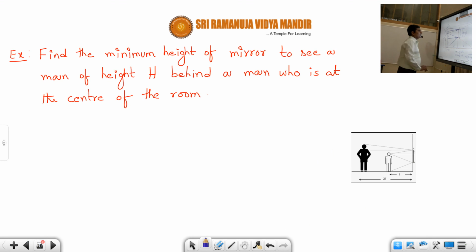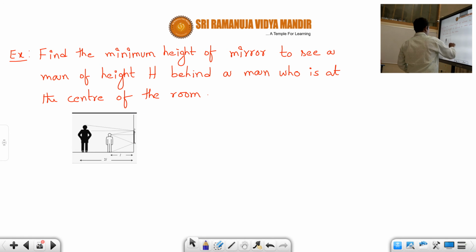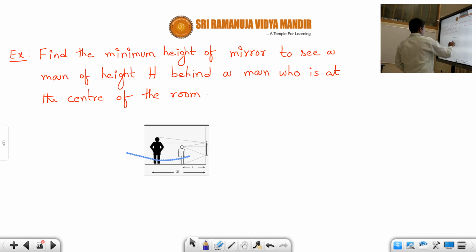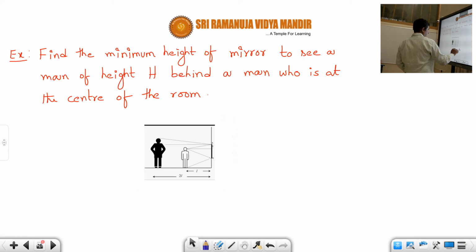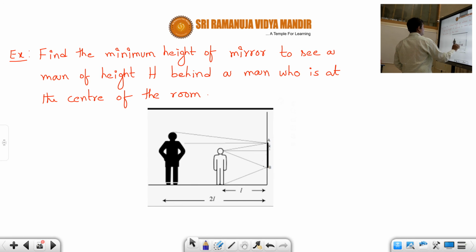Now there is one more problem, students. I am giving it as homework. Find the minimum height of the mirror to see a man of height h behind a man who is at the center of the room. So here the picture is there, students. Here I am enlarging it. You can see it, students.